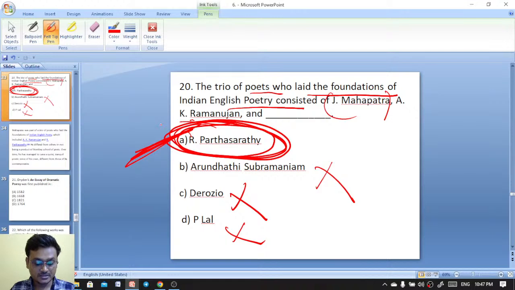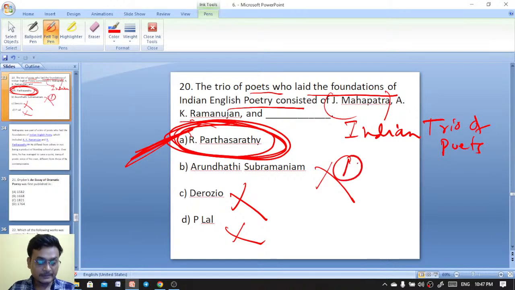Yeah, these are works by Jayanta Mahapatra. So the trio of poets who laid the foundations of Indian English poetry. Remember that Indian trio of poets, Gorod and Saurabh.